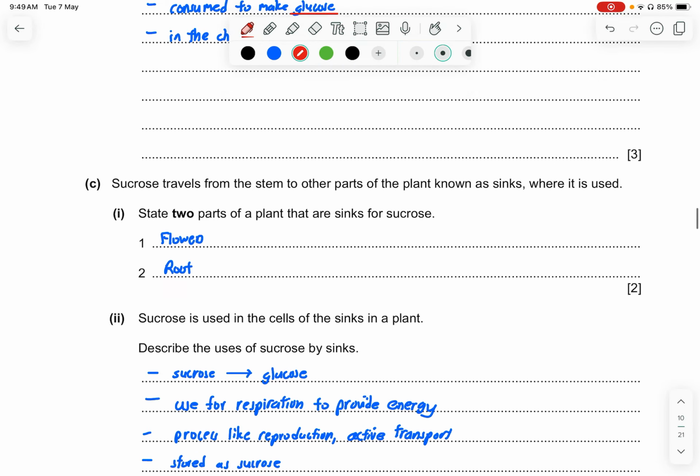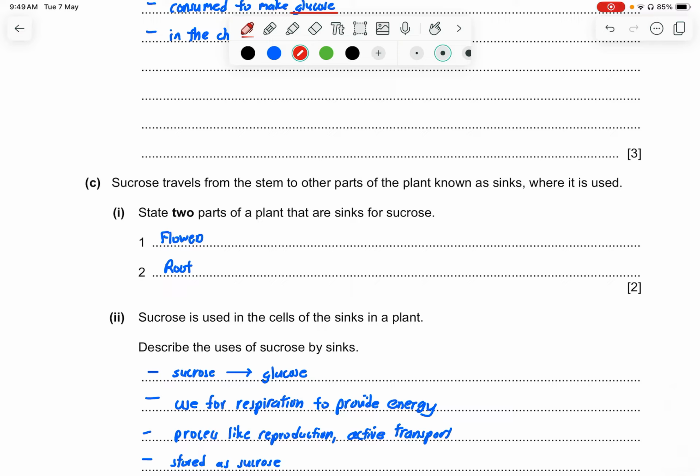sucrose. Part C. Sucrose travels from stem to other plants known as sinks and where it's used. State two parts of the plant that are sinks for sucrose. So sinks and source is about the same thing. So sinks, you can say, is a flower and a root. So they have different times and with different seasons, right? The sinks and source interchange, okay, depending on the condition and the suitability of the environment.